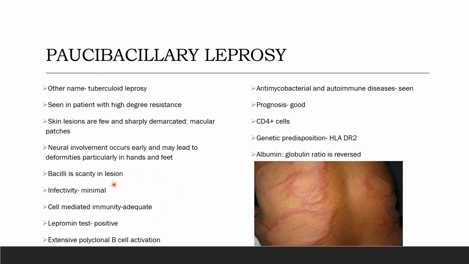The bacilli are scanty in lesion. The infectivity is minimal. The cell-mediated immunity is adequate. The lepromin test shows positive. Extensive polyclonal B cell activation occurs. Mycobacterial and autoimmune diseases are seen. The prognosis is good, and the presence of CD4 plus cells is seen over here. Genetic predisposition is HLA-DR2. Albumin globulin ratio is usually reversed.